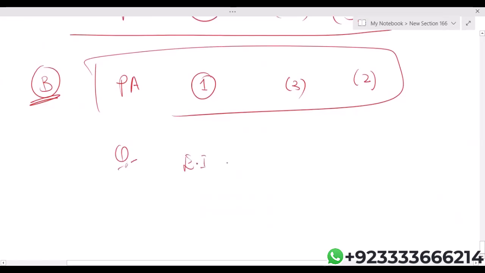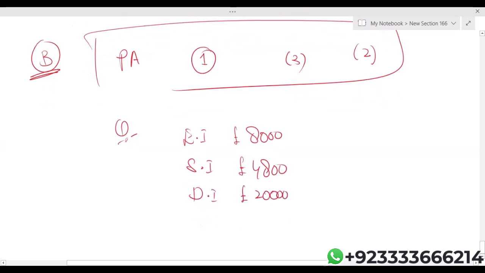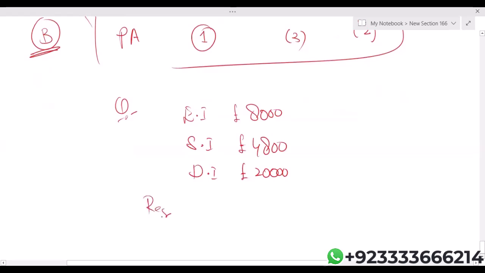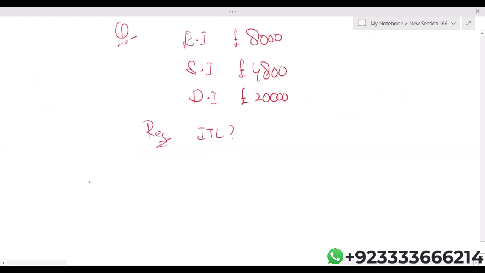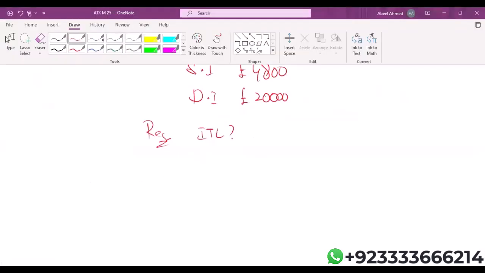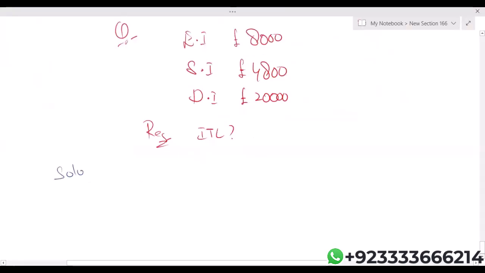Let's say the employment income is 8,000. Saving income is 4,800. Dividend income is 20,000. Requirement is income tax liability. Now let's solve. Let me change the color.